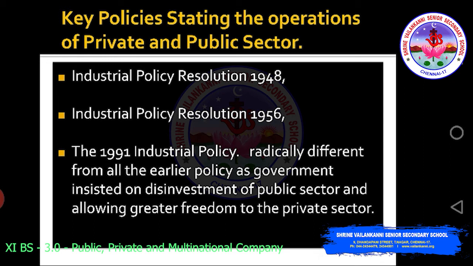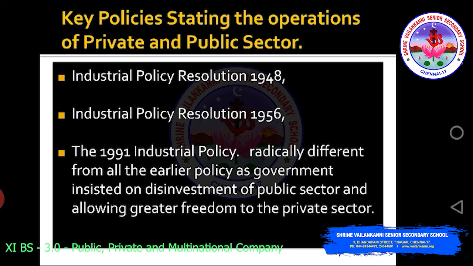Now you can see in the slide you had two resolutions, that is Industrial Policy Resolution 1948 and 1956. These policies put focus on a lot of public sector enterprises. But when there was globalization, privatization and liberalization, that is LPG, in the year 1991 the approach changed.